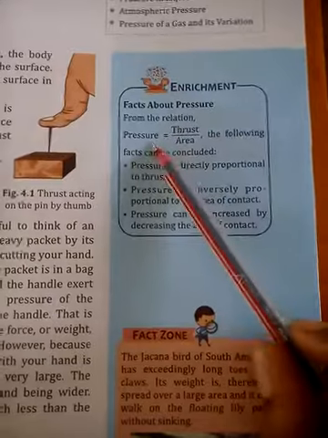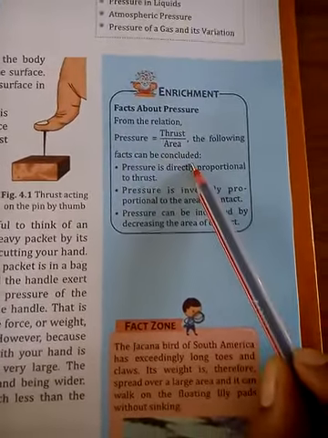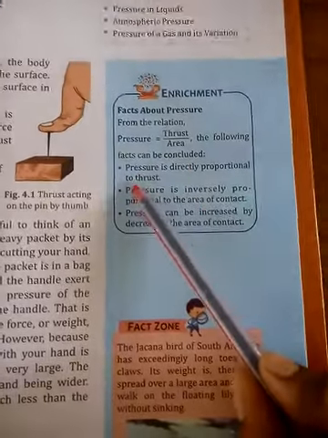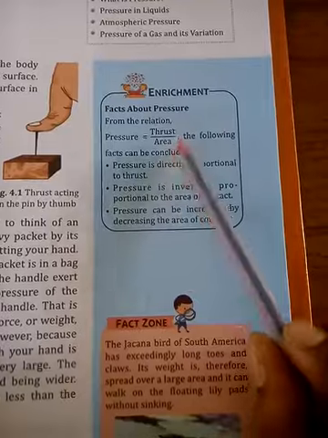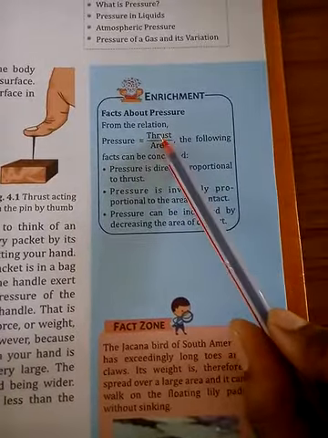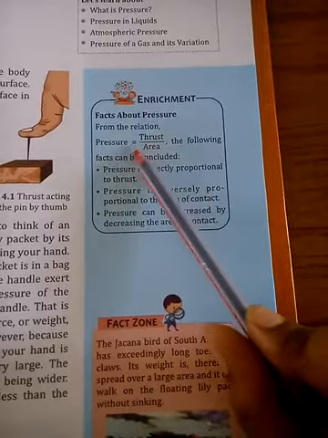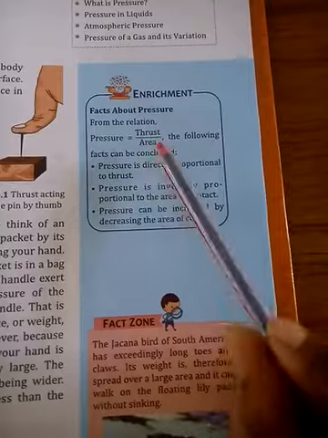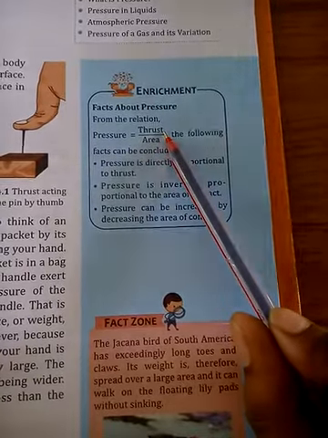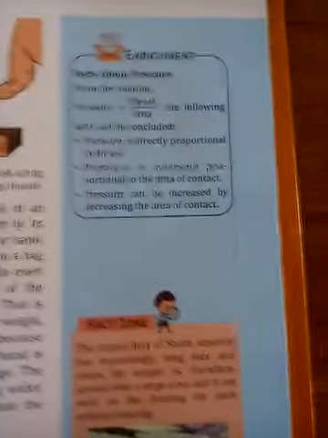Facts about pressure. From the relation pressure is equal to thrust per unit area, the following facts can be concluded. Number 1, pressure is directly proportional to the thrust. Just now I told that thrust is in the numerator, so any relationship with the numerator means a direct relationship, which means pressure will increase with the thrust. If you increase force, pressure will also increase.